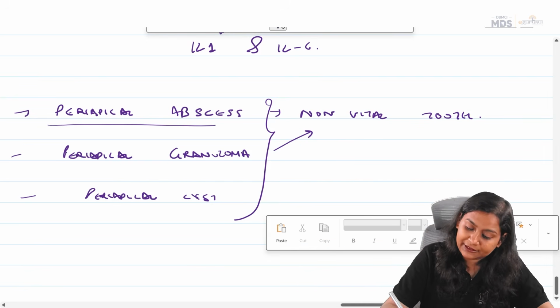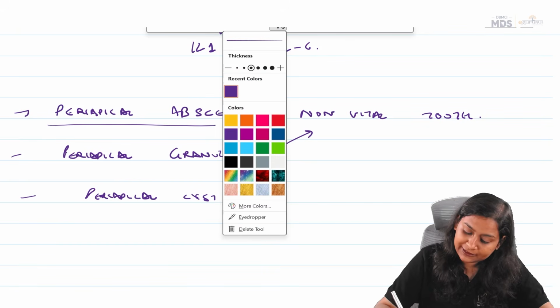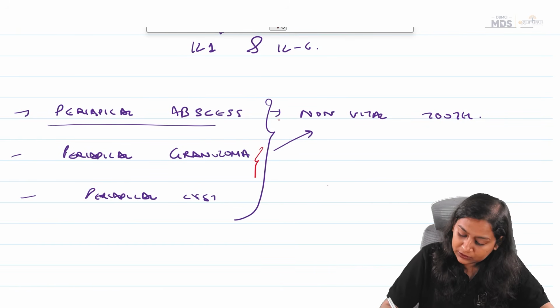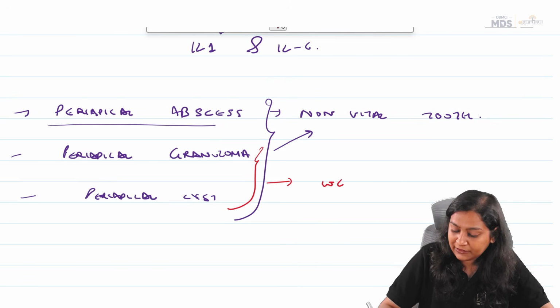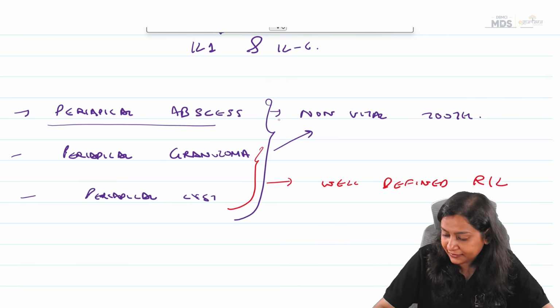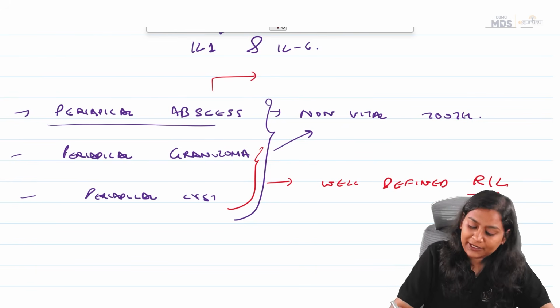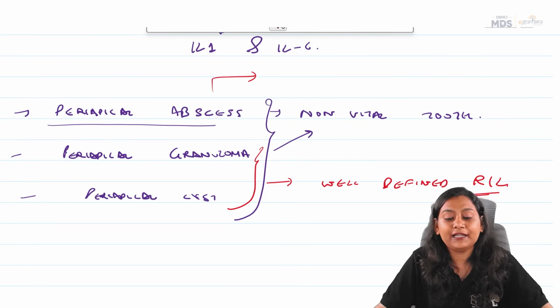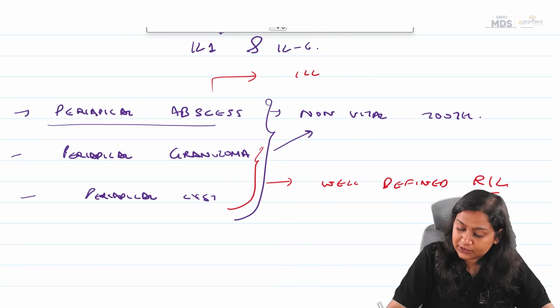So periapical granuloma and periapical cyst, these both are well-defined radiolucency, while periapical abscess is an ill-defined radiolucency.